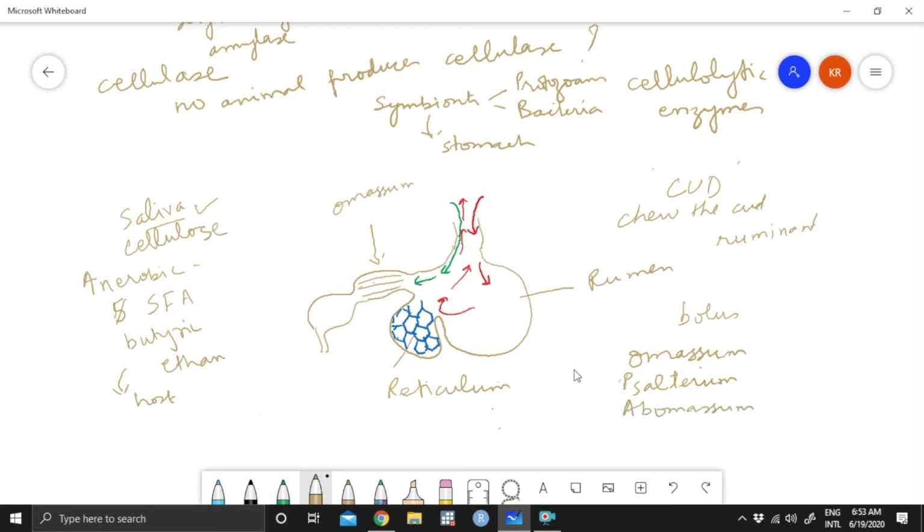Although I have written this word psalterium, it is better to just remember one word, omasum. So first was rumen, second reticulum, third omasum, and always the word ab is after, so it's easy to remember. Abomasum. Ab means after, so omasum is the first one or before it, and then the last one is abomasum. This is the true stomach.